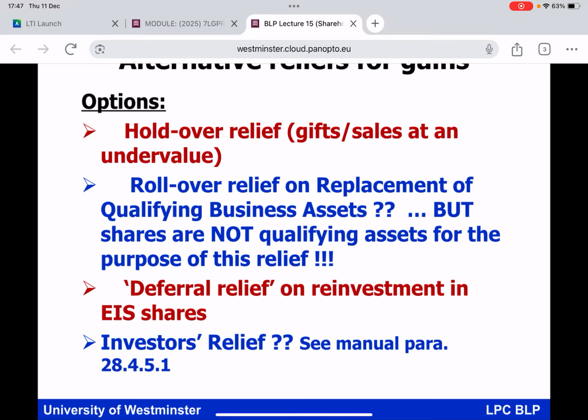Okay, very good. So that is our consideration of BADA in the corporate context for shareholders, but we've just tacked on this important point about associated disposals, where the company in which the individual shareholder owns the shares is using an asset, most likely in practice to be business premises, owned by that individual shareholder.